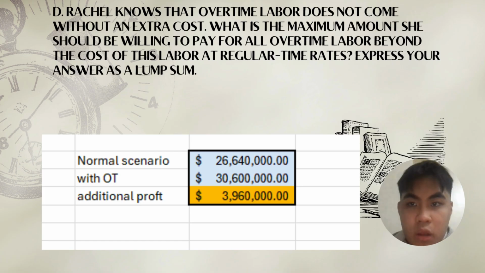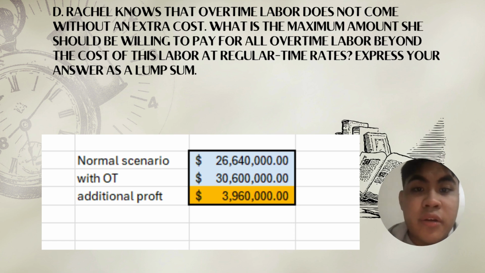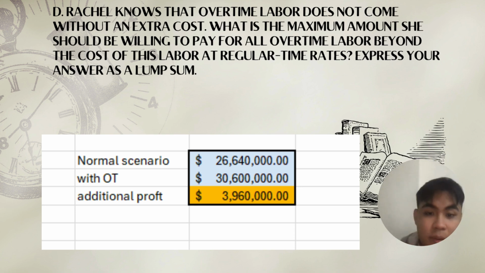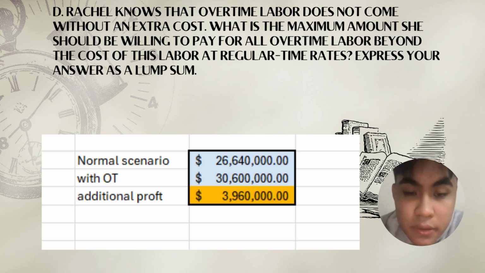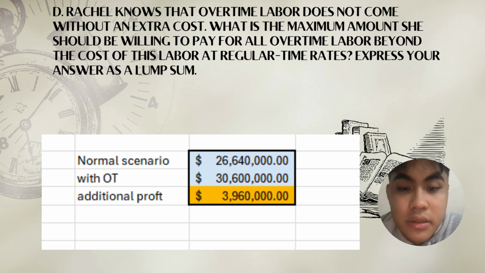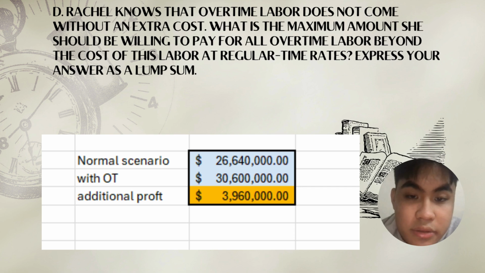$30,600,000. For letter D, Rachel knows that overtime labor does not come without an extra cost. What is the maximum amount she should be willing to pay for all overtime labor beyond the cost of this labor at regular time rates? Express your answer as a lump sum. For the normal scenario, it's $26,640,000. With OT, it's $30,600,000. For the additional profit, it's $3,960,000.